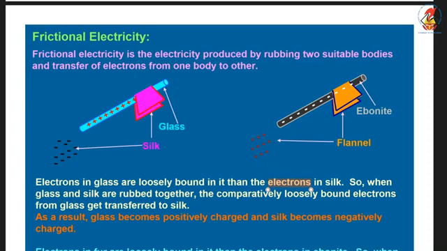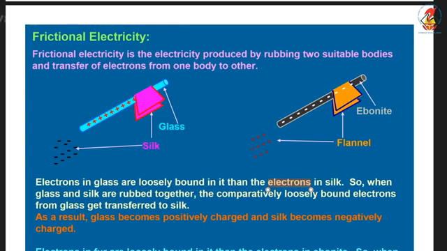Frictional electricity is the electricity produced by rubbing two suitable bodies and transfer of electrons from one body to another. In this figure, you are seeing a picture showing a glass rod rubbed with silk, and it is shown that silk has acquired negative charge, whereas the glass rod has acquired positive charge.